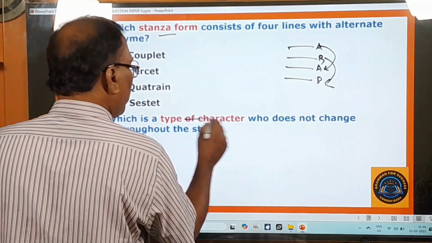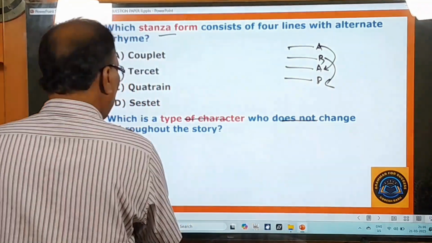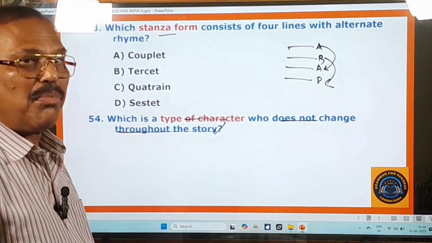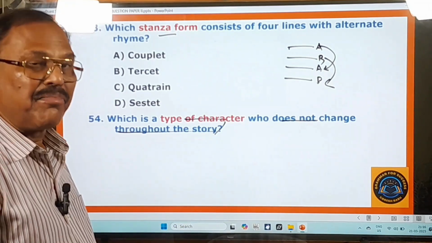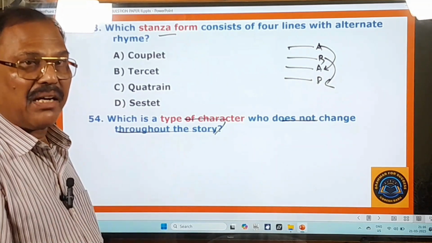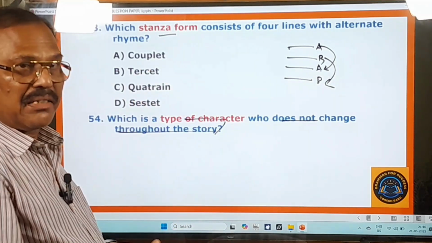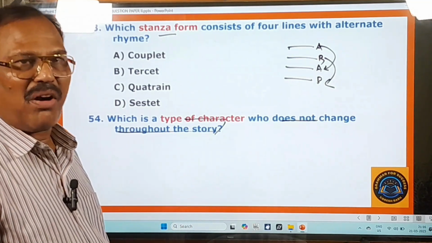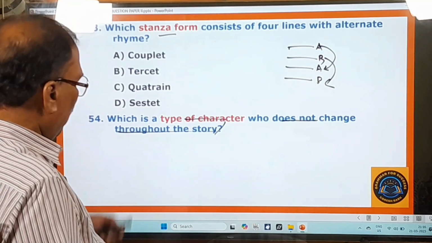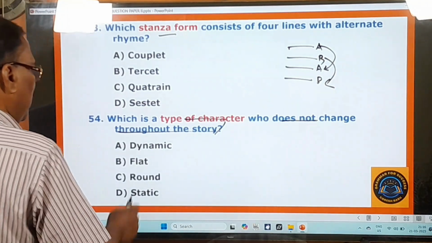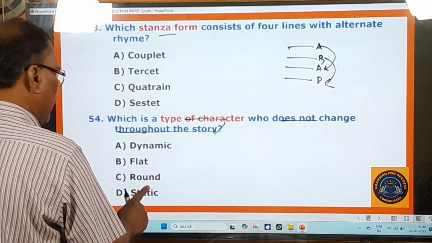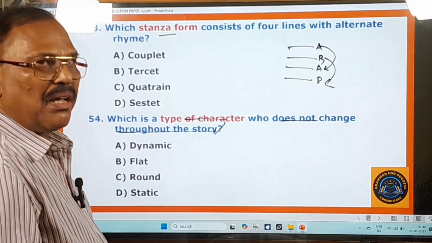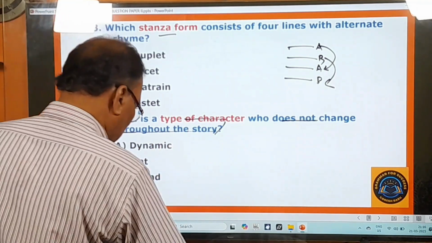And you go to the next question, 54th question. Which is a type of character who does not change throughout the story? Okay, in the explanation video I am going to tell you all about the types of characters very briefly. A dynamic character is there, a flat character, a round character, a static character. So there are varieties of characters. I have also made a video on types of character, but nobody has watched it, unfortunately. Right now you are definitely going to watch this video. About these types of characters I am going to tell you in the explanation video. Right now you move on to other questions.